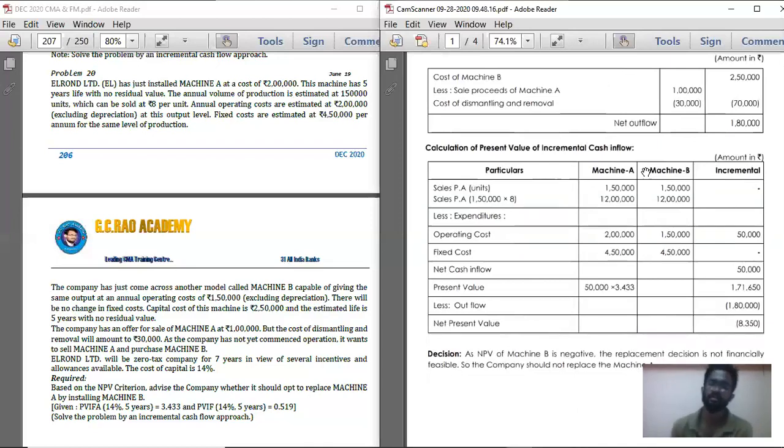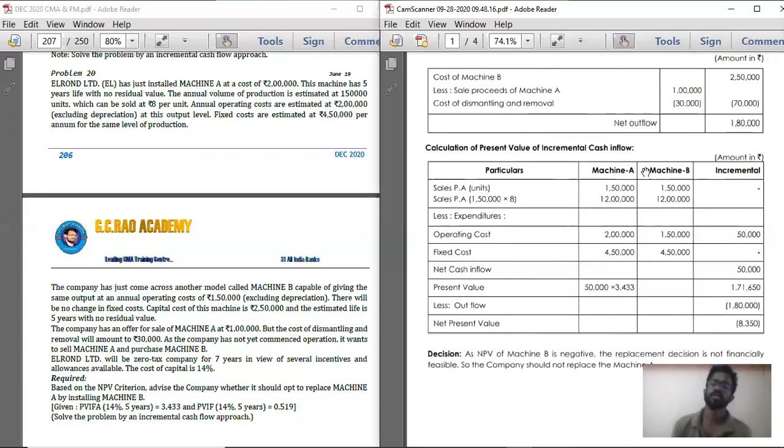Below that, statement number 2: calculation of incremental net present value. Below that, a 4 columnar table. First column particulars, second column machine A, third column machine B, and last column incremental, within bracket A minus B.